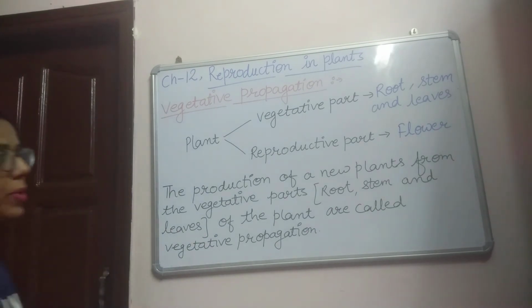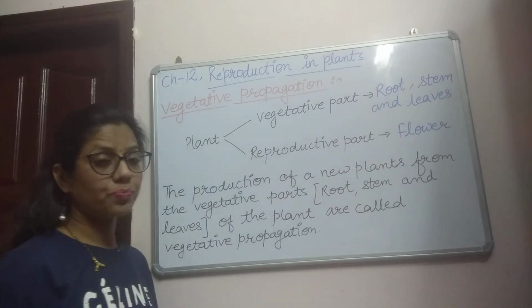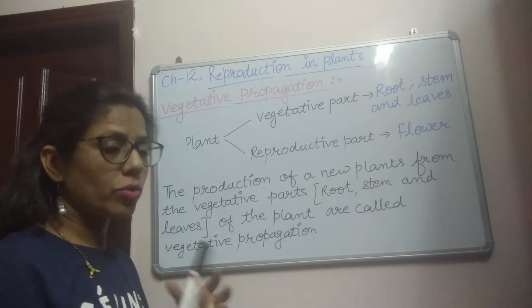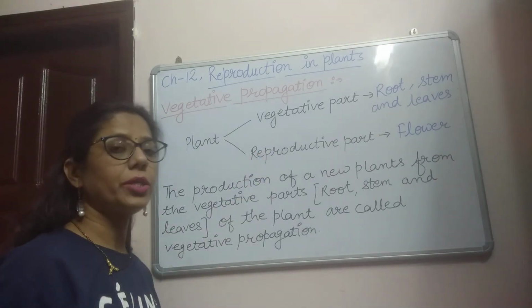So for vegetative propagation, first of all we have to understand what the vegetative parts are. Most plants have two parts, vegetative part and reproductive part.